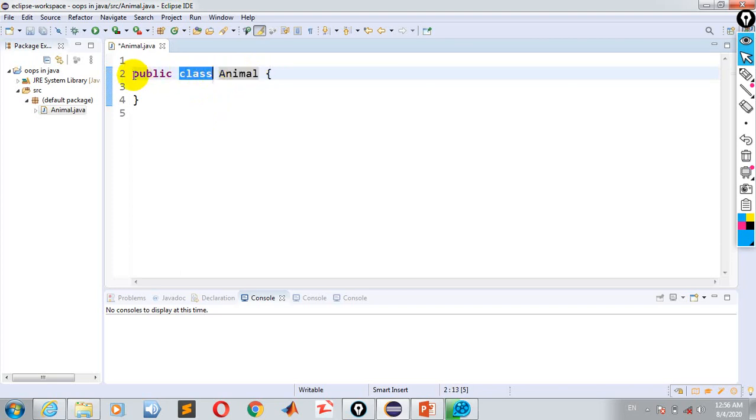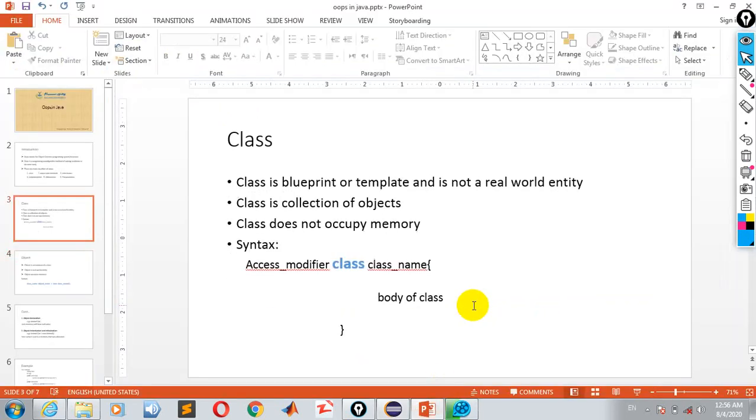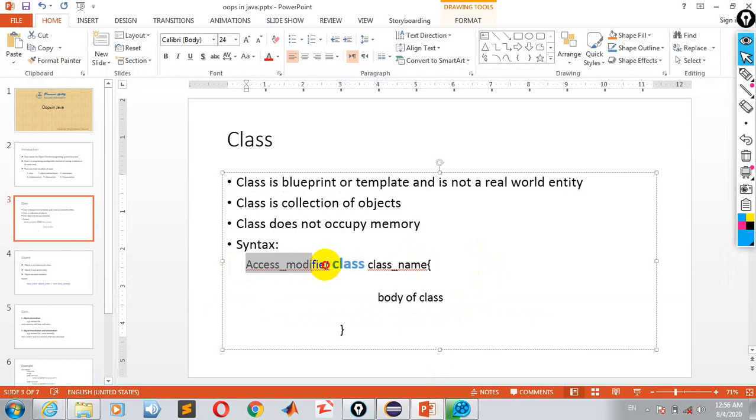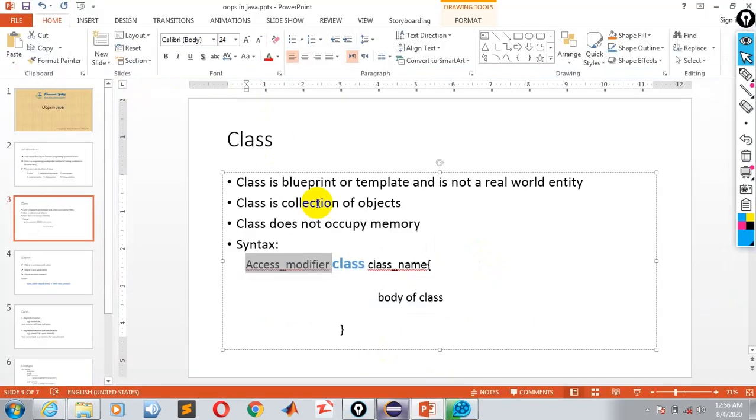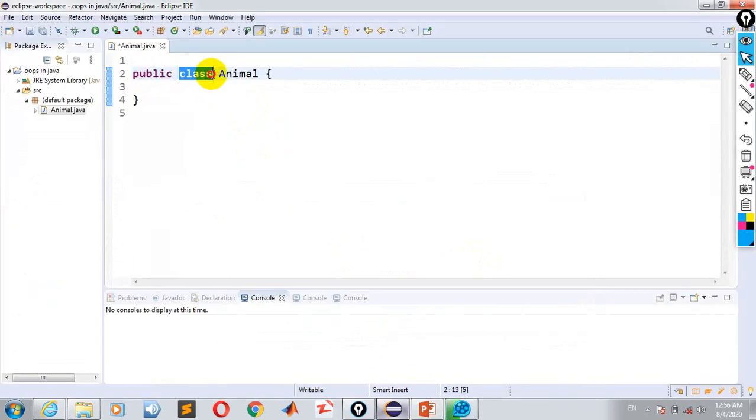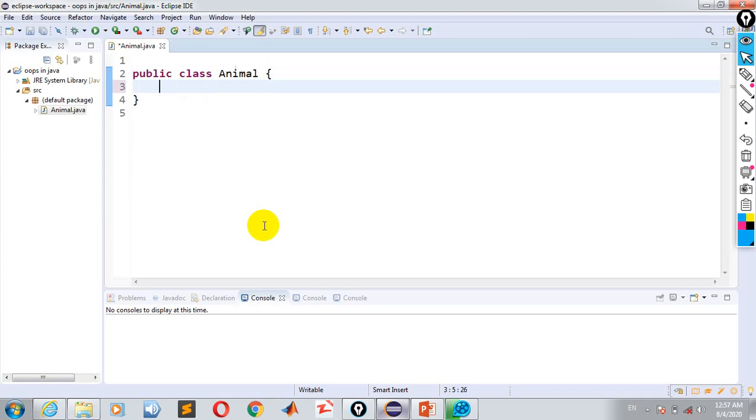So when you look at this, this is the class name, this is the class keyword, and this is the access modifier. It's like what we have in the syntax of a class: the access modifier public, then the class keyword, and after that the class name, which is Animal. Now when you write a program just like this, it doesn't occupy space in memory. This is just a blueprint for the objects.